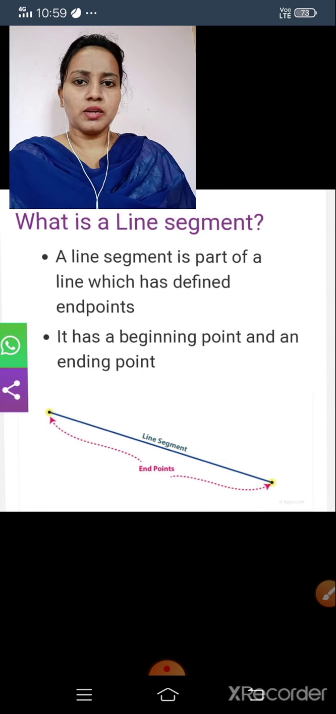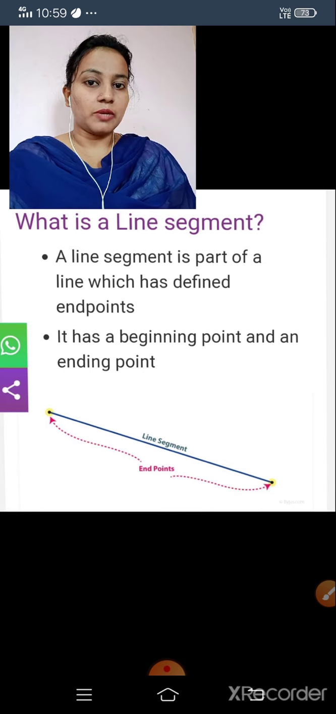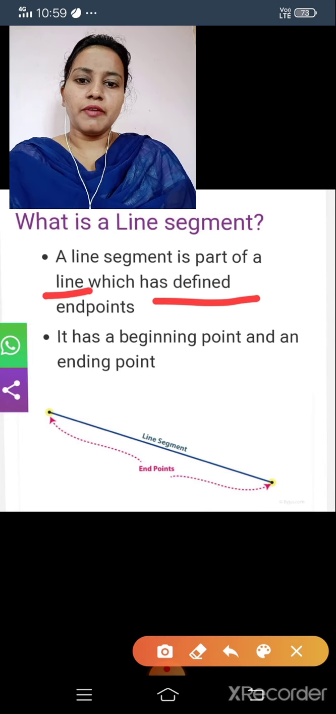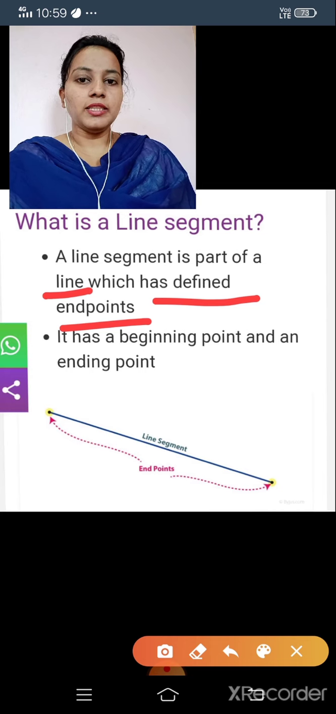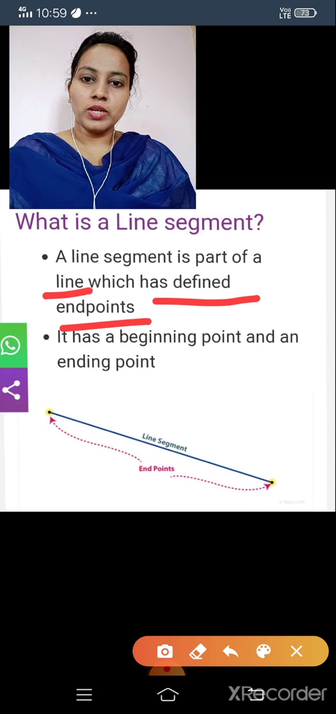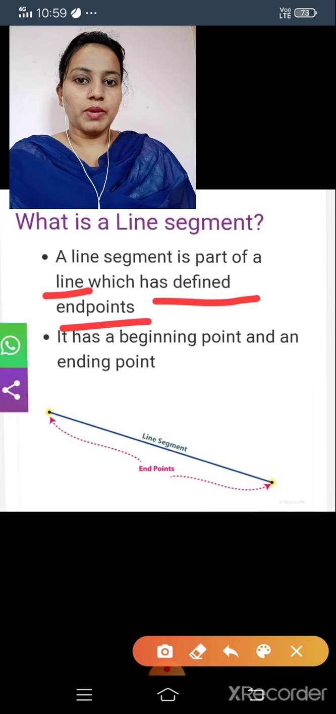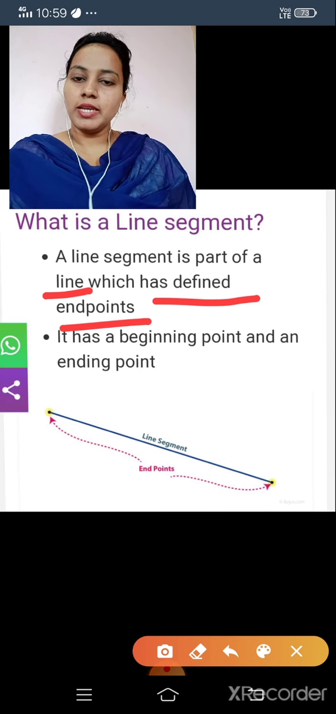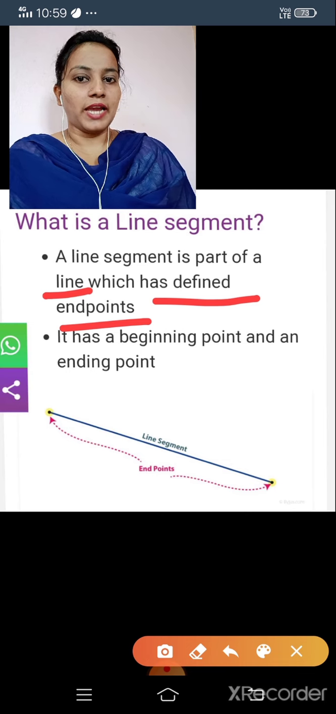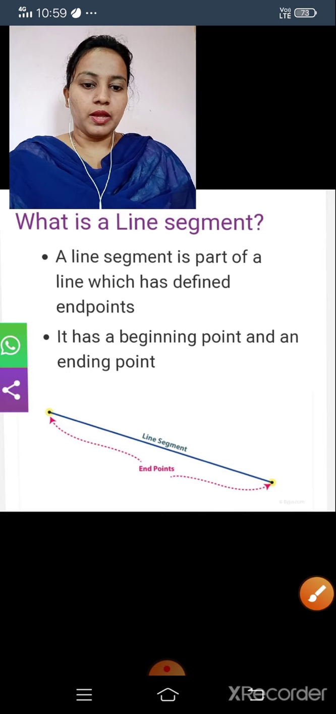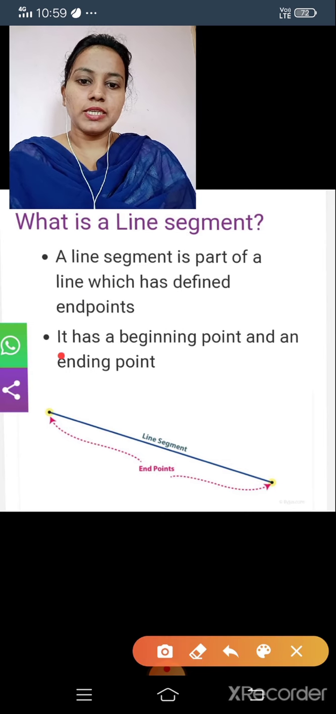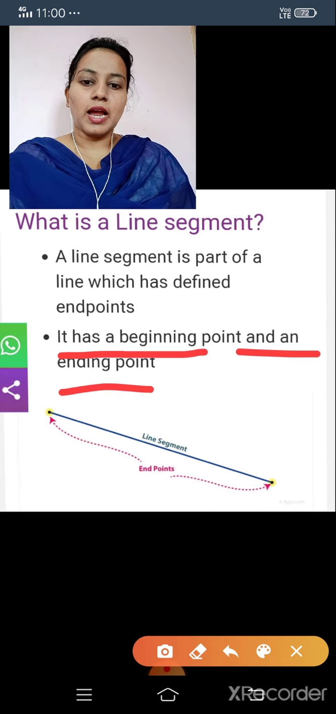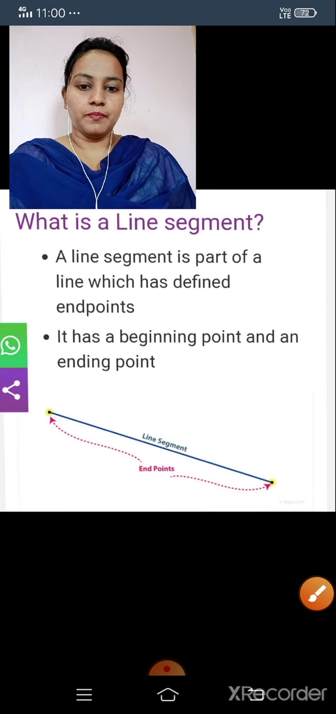We already discussed line. Then what do you mean by line segment? It is a part of line which has definite end points. In the line there are no end points, but in the line segment there are end points. Is it clear? One important point: it has a beginning point and an ending point.